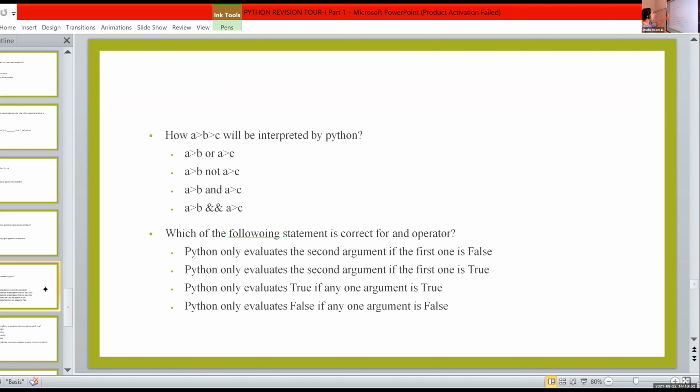Okay. In Python, the 'and' is this one. If we give a single ampersand symbol, it is allowed. The meaning of that single ampersand is bitwise and. Bitwise and is a single ampersand. Then here, this 'and' is the correct option. That is, A is greater than B and A is greater than C. Here, 'or' means A is greater than B or A greater than C. It is not the correct statement. The correct statement is A greater than B and A greater than C.